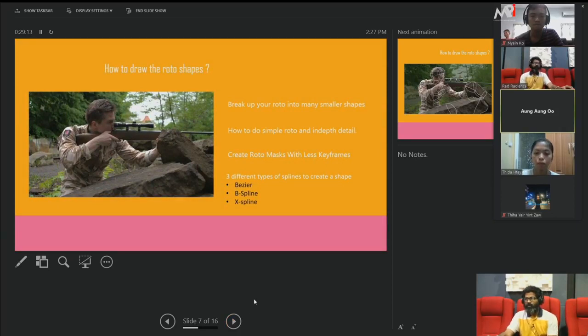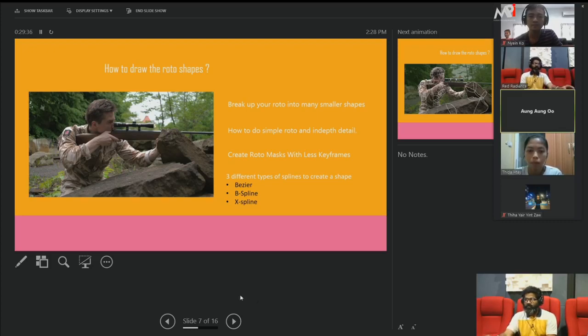Okay, now we are going to learn how to draw a shape. So how can we draw the shape? Usually, if you want to see a project or any character or object in the shot, you have to think of it creatively as a shape, like a circle or oval or something like that.